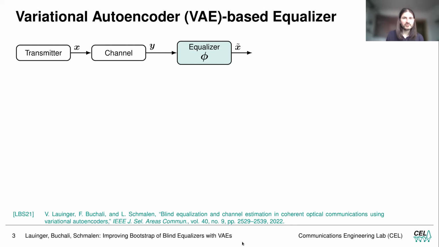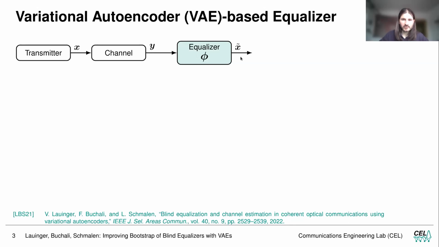Recently, a novel equalization method, the variational autoencoder-based equalizer, has been proposed, and I won't go too deep into details now. I'd like to refer to our journal paper, but I will give a brief overview. Let's have a look at a quite standard transmission system where we have a transmitter, a channel, and an equalizer.